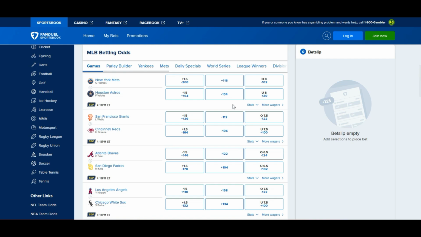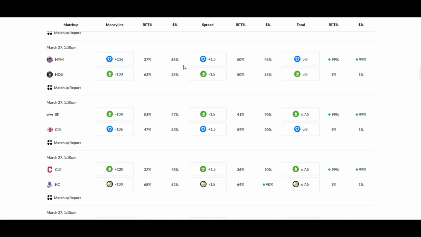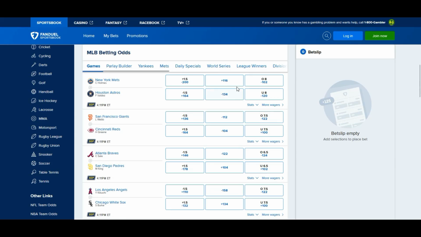If Astros go up, this goes up to about, let's say, between 42 and 46, 45%. And if these odds either stay above that minus 130 and definitely go up from here, go with the Astros. But as it currently stands, I would go with Mets across the board, and I would go with the under